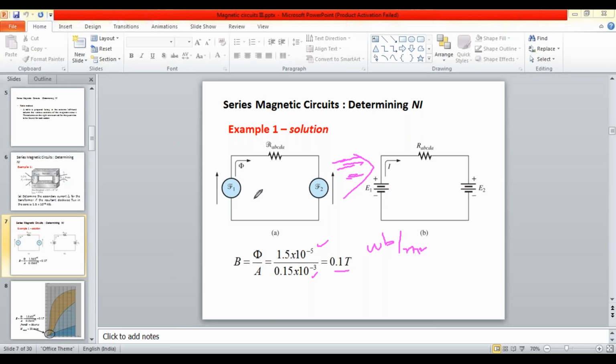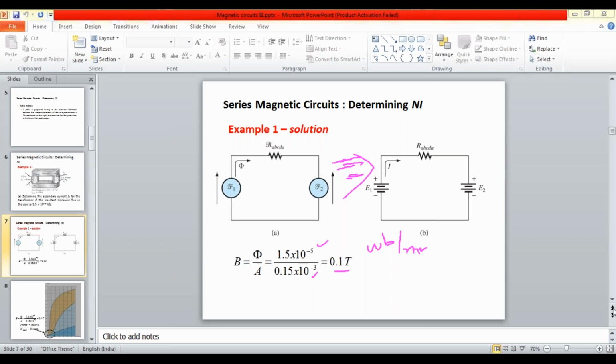For your information, an MMF is equivalent to an EMF in the electrical circuit, flux is equivalent to current I, and reluctance in the magnetic circuit is equivalent to resistance in the electrical circuit. Like that, you can write its equivalent circuit.